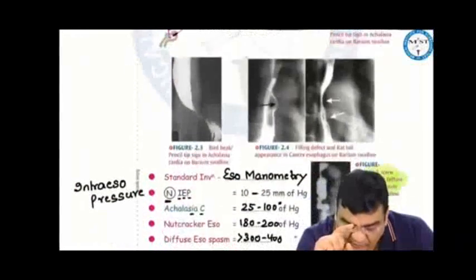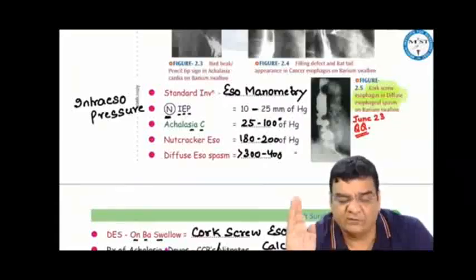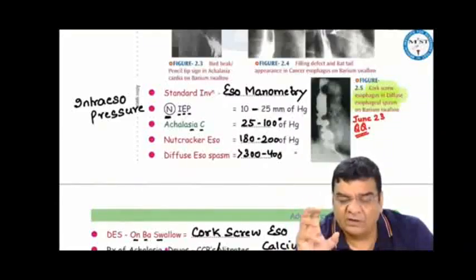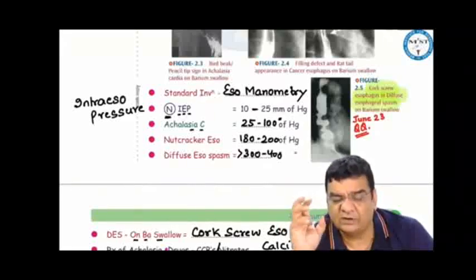Fine. However, the standard investigation for achalasia would be esophageal manometry, where with the measurement of pressures inside the esophagus, we can segregate the different motility disorders in the esophagus. Like normal intraesophageal pressure is 10 to 25 mm of mercury. Achalasia, it can increase from 25 and go up to 100 mm of mercury. Nutcracker 180 to 200, and diffuse esophageal spasm more than 300 to 400 mm of mercury.